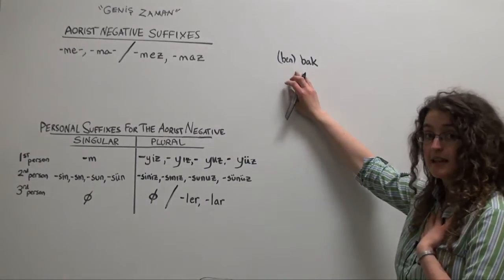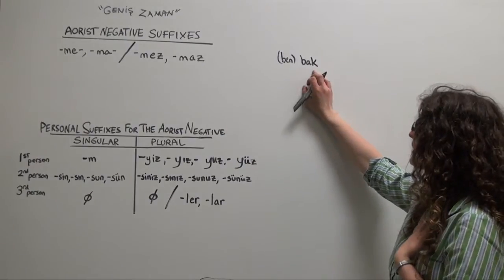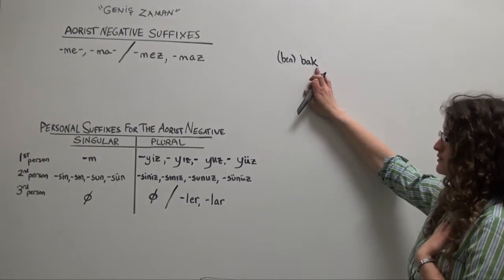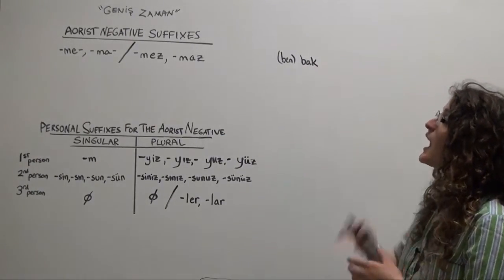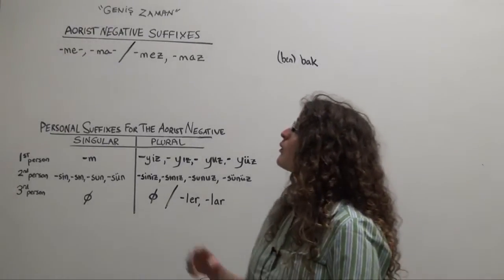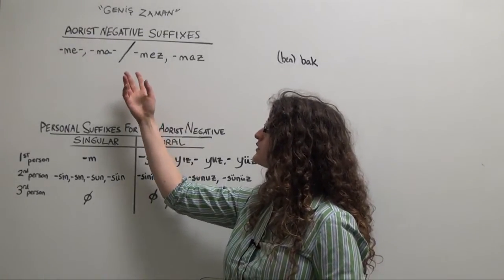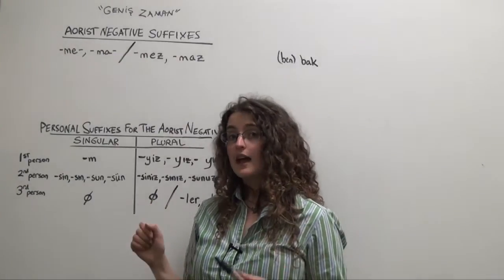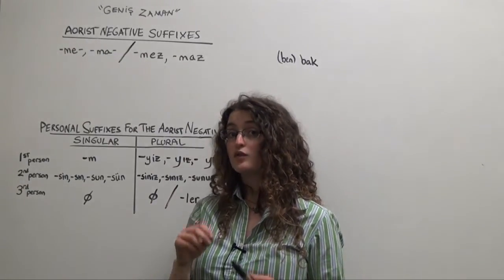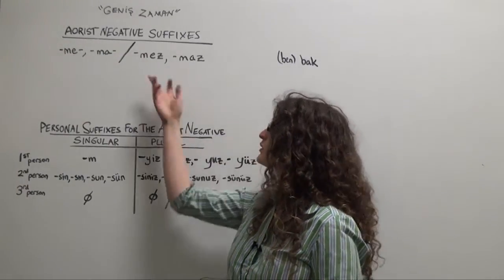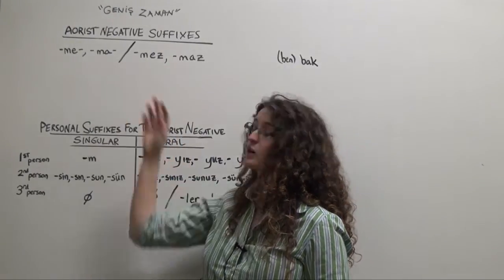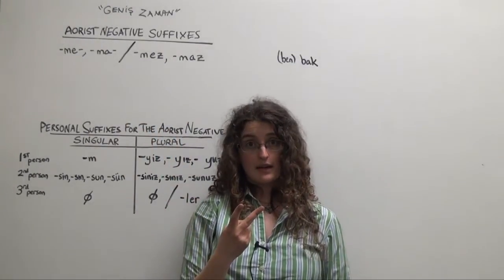For the first person singular, we'll start with our verb stem as always, and we will choose the appropriate aorist negative suffix. Now, notice that the aorist negative suffix comes in two forms, which vary according to the rules of two-way vowel harmony.